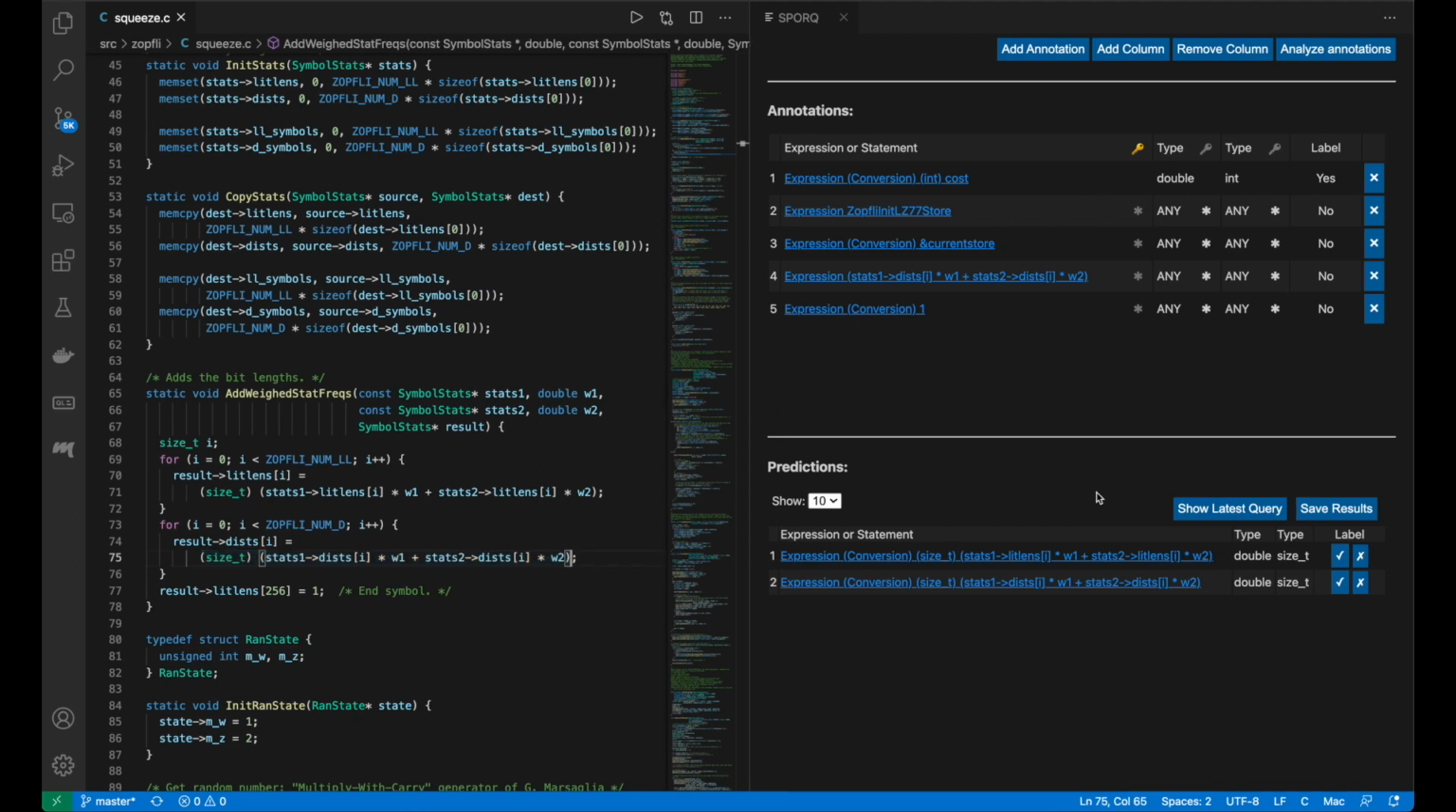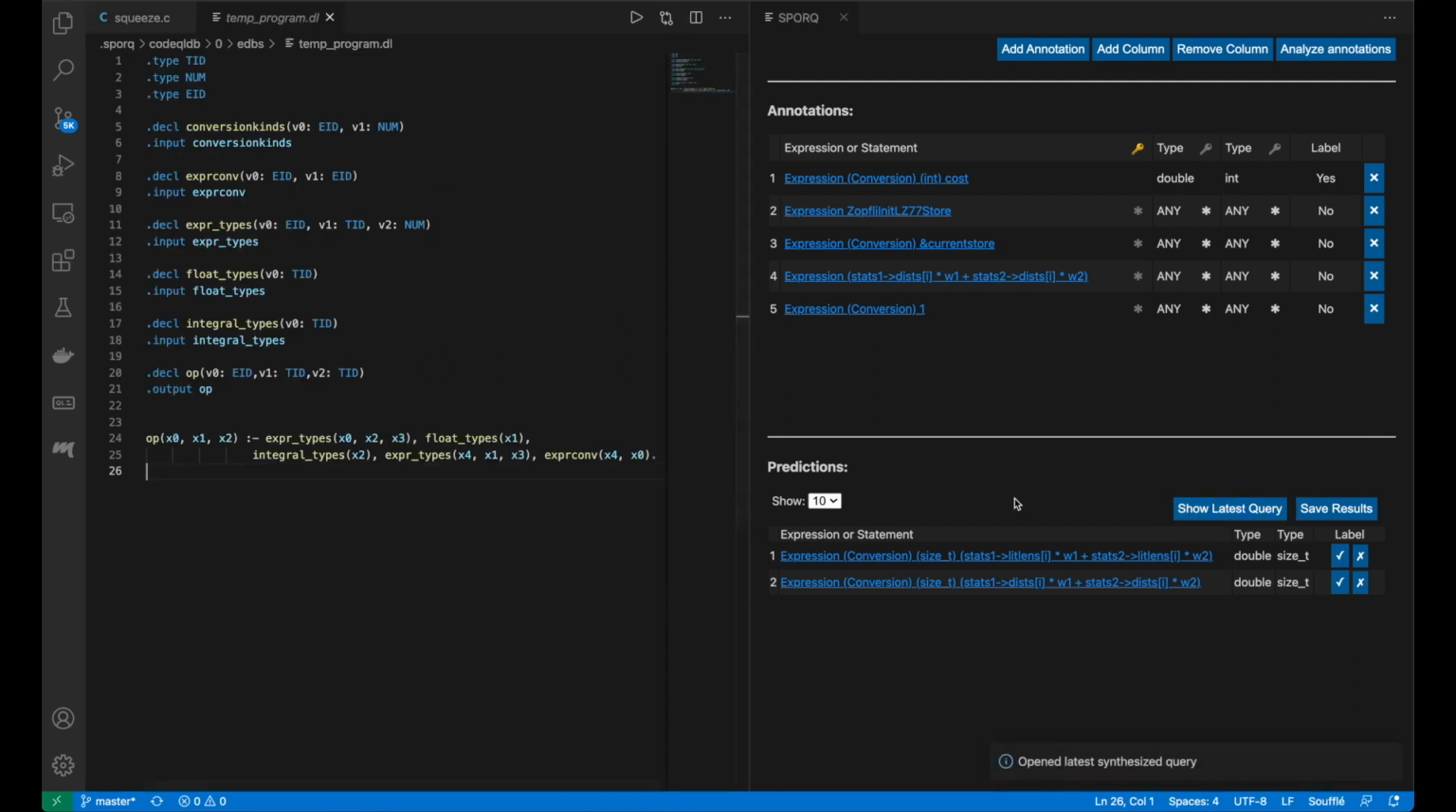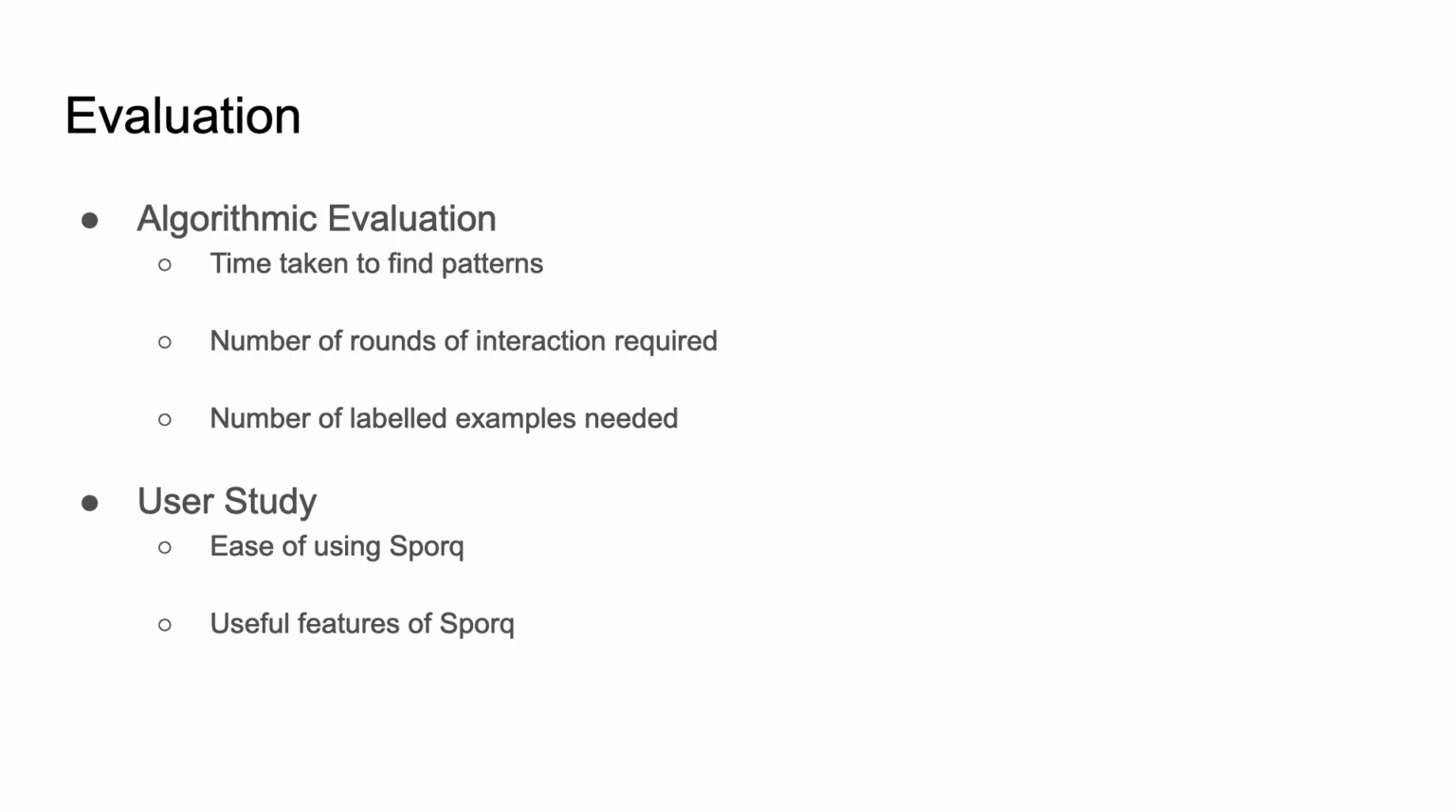Spark also allows us to see the latest synthesized query which results in these predictions. We can do so by clicking on the Show Latest Query button, which opens a Datalog query over here. This Datalog query selects all the cast expressions x0 which have been cast from expressions x4, where the type of x4, x1, is of a floating type, and the type of x0, which is x2, is of an integral type. Let's now take a look at the evaluation of Spark.